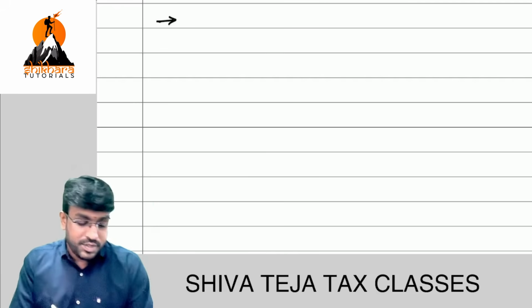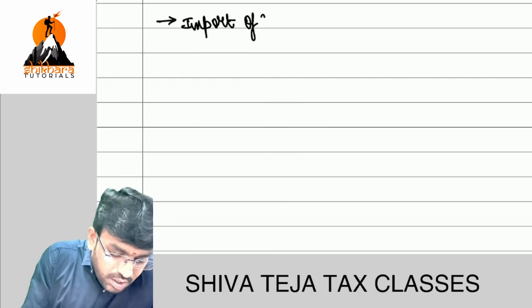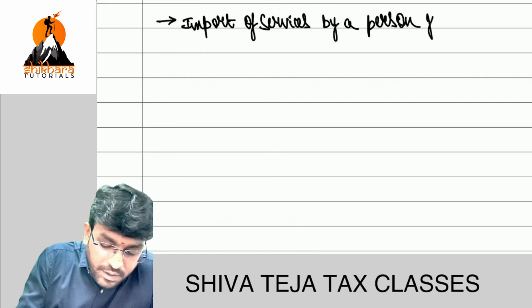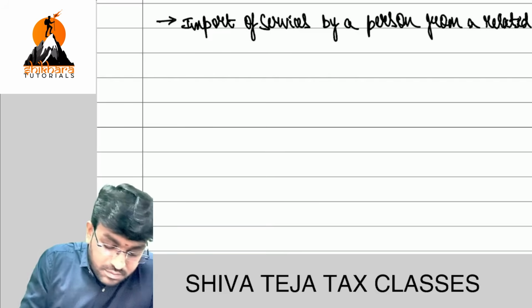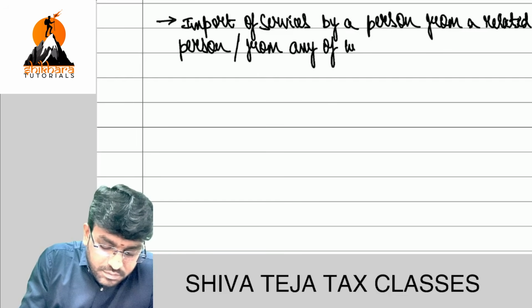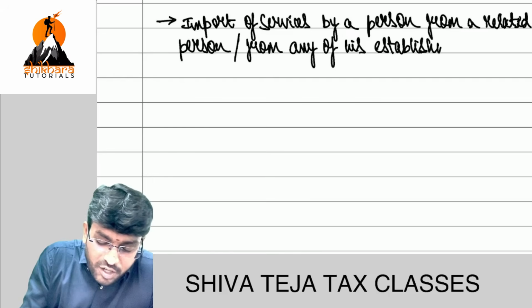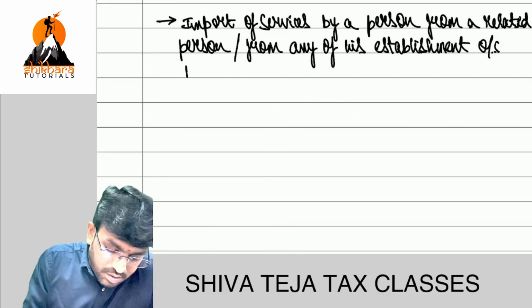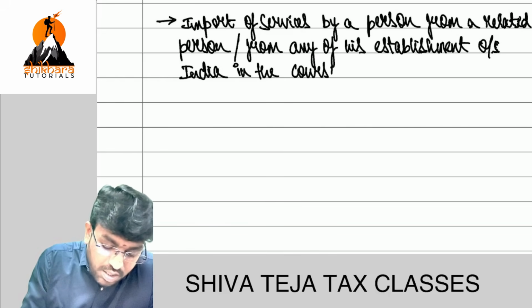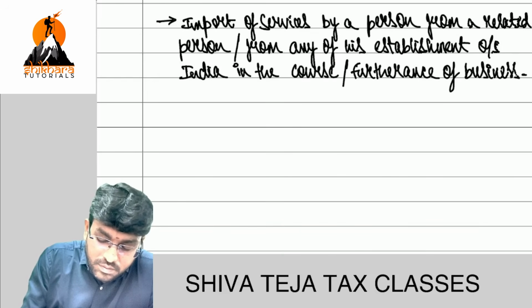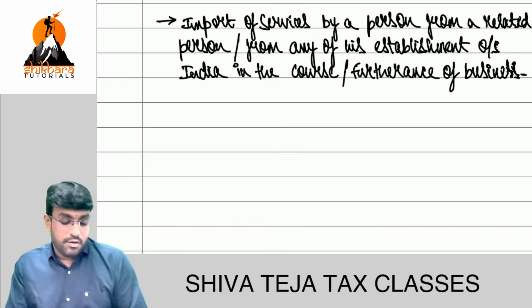Ready with schedule 1. Come on. Import of services by a person from a related person or from any of his establishment outside India in the course or furtherance of business.